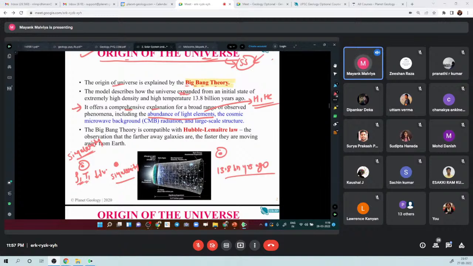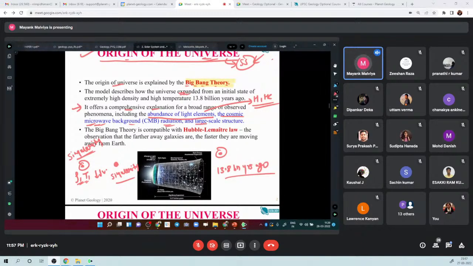So this theory explains this. Also, there is an abundance of cosmic microwave radiation, right? So basically, in almost all parts of the universe, we will find these microwaves. There is a background microwave radiation. So this also explained that in a way or the other, right?